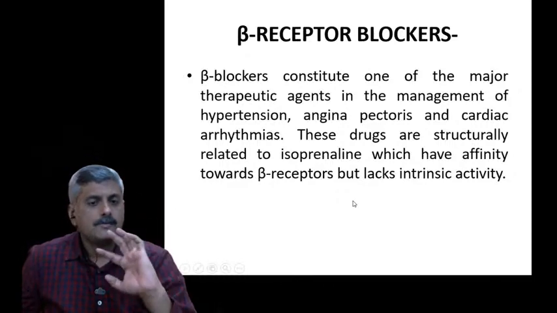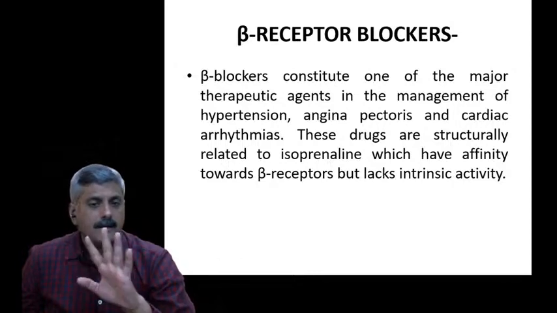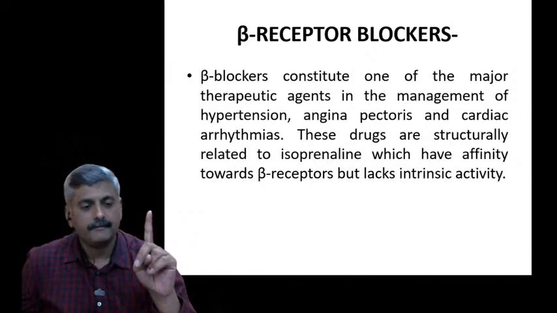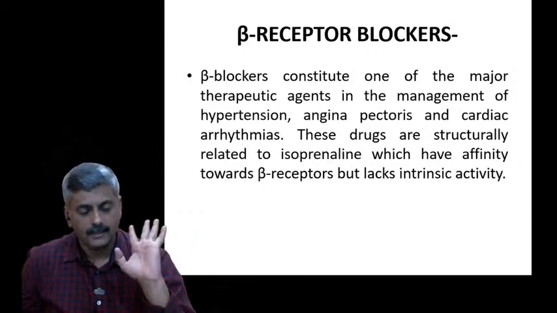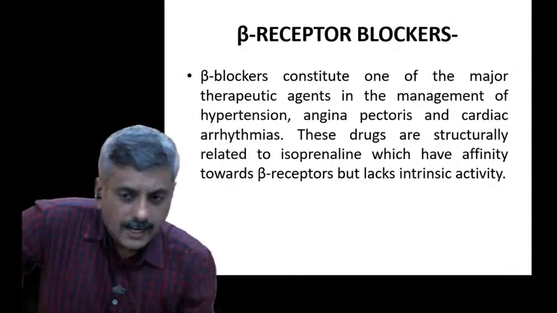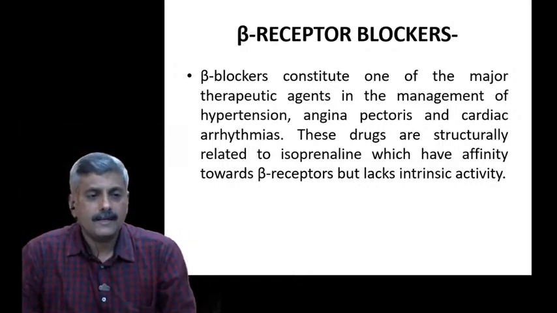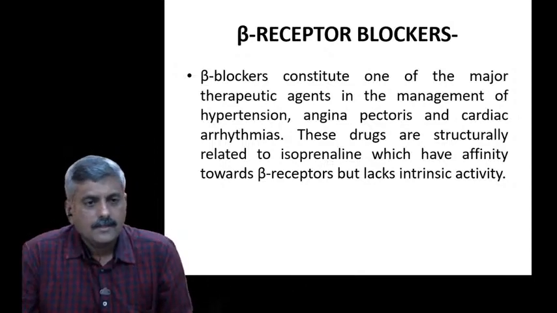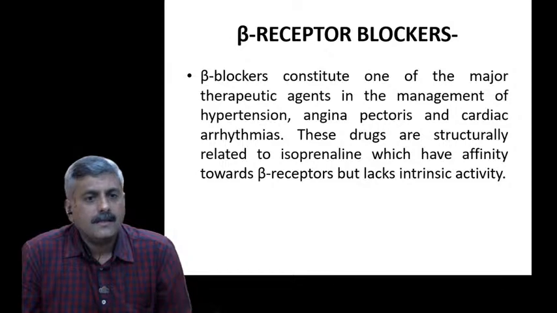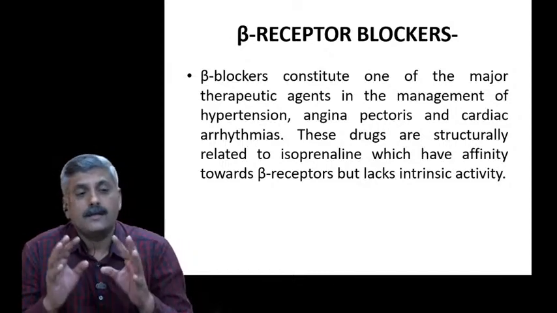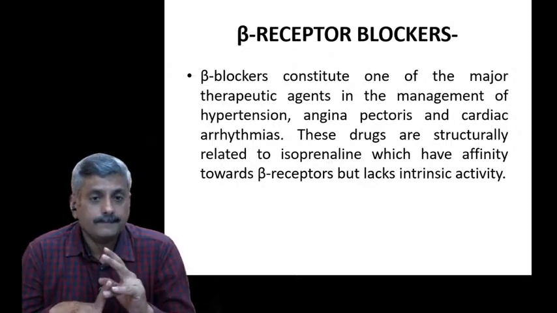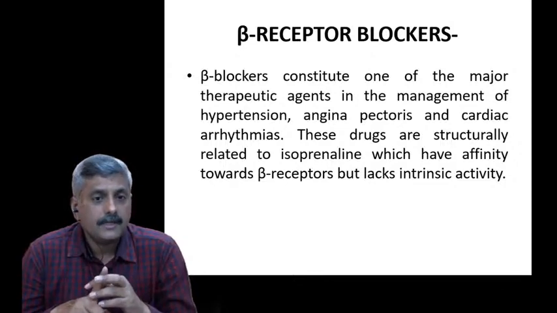Right. The next one is the beta receptor. Now beta receptor is present in two areas. One, beta 1 in the heart, beta 2 in the lung. There is one heart in our body, that's why beta 1; 2 lungs, that is beta 2. So beta blockers constitute a major therapeutic role in maintaining some cardiac complications like angina pectoris, cardiac arrhythmia, as well as hypertension.